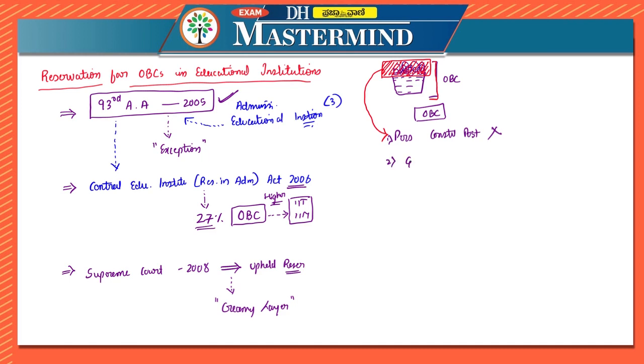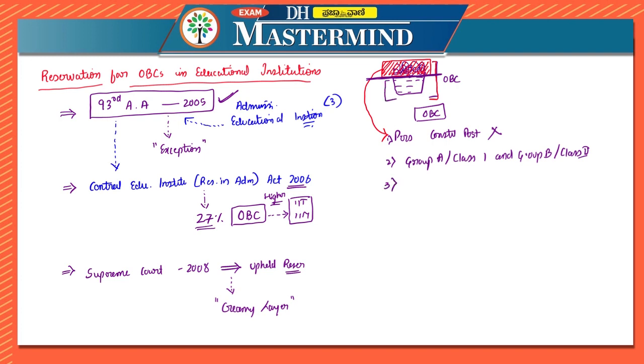In the second one, if they are holding Group A or Class 1 and Group B or Class 2 officers of All India Central and State Services, and employees holding equivalent positions in PSUs, banks, insurance organizations, etc., or in private employment also, they are not eligible for OBC reservation because they come under the creamy layer. In other words, the reservation has not to be provided for these; it has to be provided except for these, if they belong to that category.